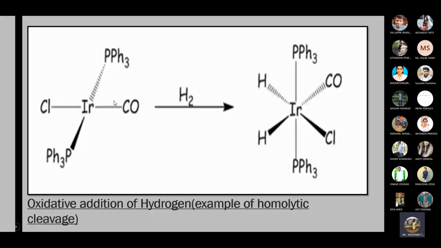Earlier this species was a 16 electron species, and now it becomes an 18 electron species. So before addition, the number of electrons and oxidation number are less, and after oxidative addition, the oxidation state increases by 2 units and the number of electrons also increases by 2.